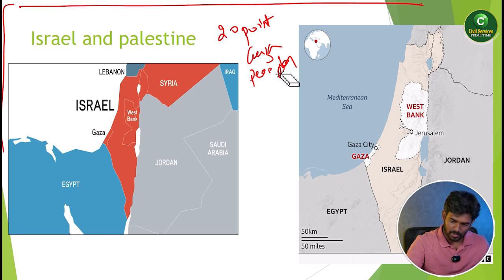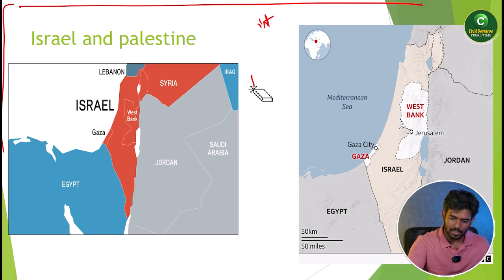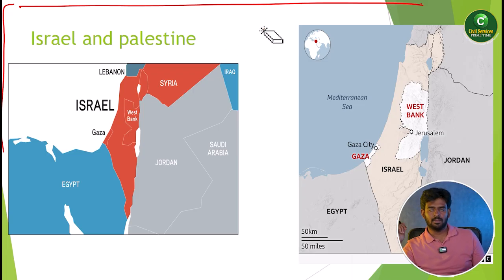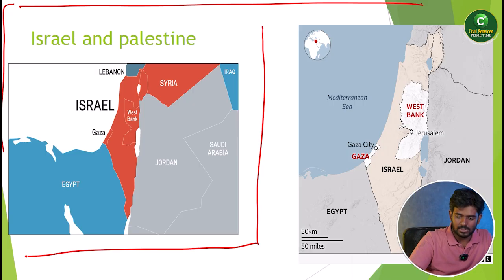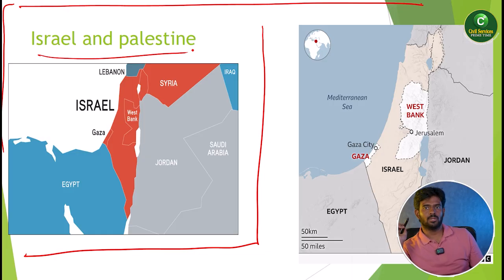Here one thing you should remember: Israel and Palestine, these places have repeatedly been asked in examinations, even in UPSC and the state public service commissions. These are very small places, so that is the reason they ask in a tricky manner. What you should observe here is that there is no country called Palestine. There is no such country called Palestine on the world map. There is only a country called Israel.